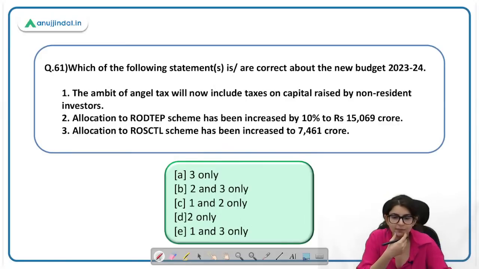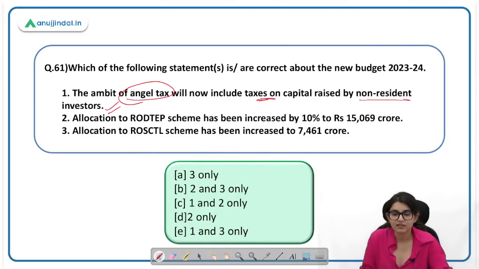Which of the following statement is correct about the new budget? Ambit of angel tax will now include taxes on capital raised by non-resident. That is why angel tax was in news, क्योंकि now it will include taxes on capital raised by non-resident investors. Allocation to ROTTEP scheme. Can anybody tell me the full form of ROTTEP scheme? Has been increased by 10% to 15,069 crore. This is correct.